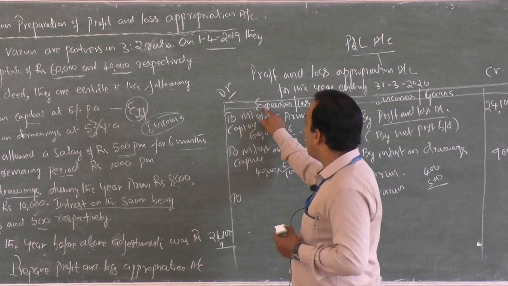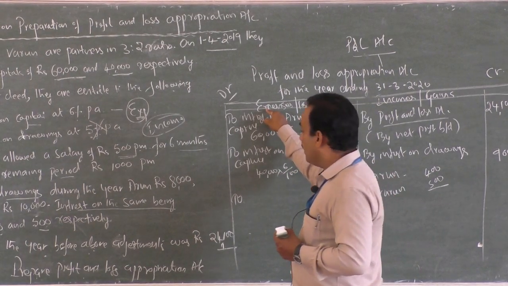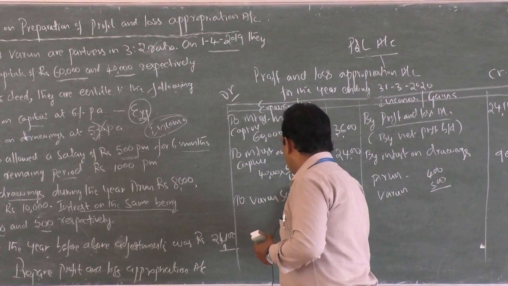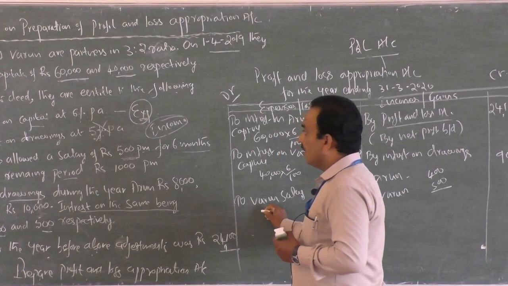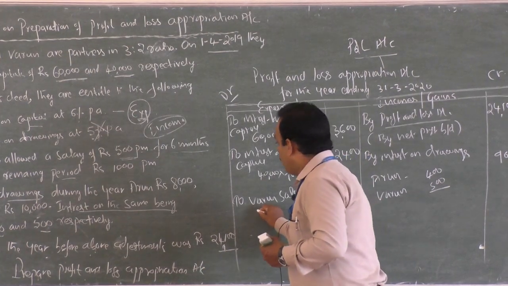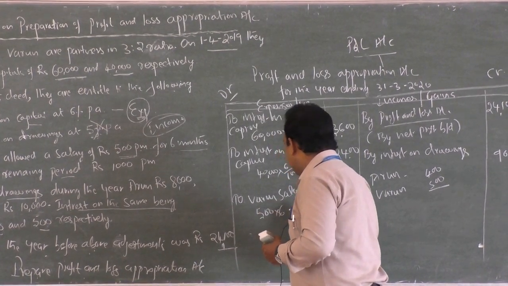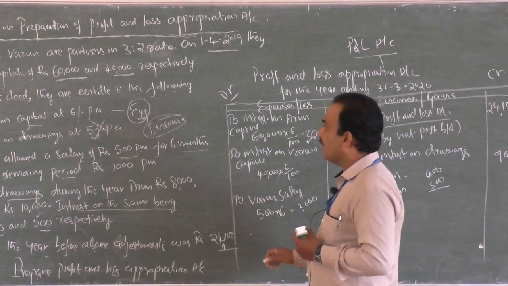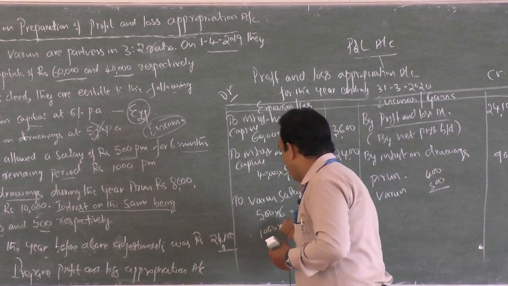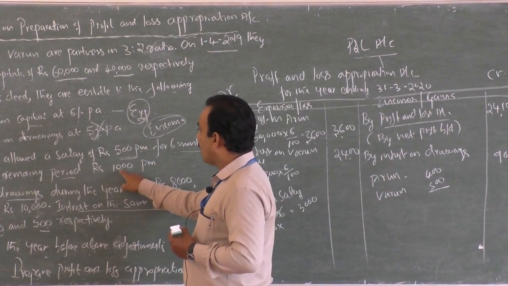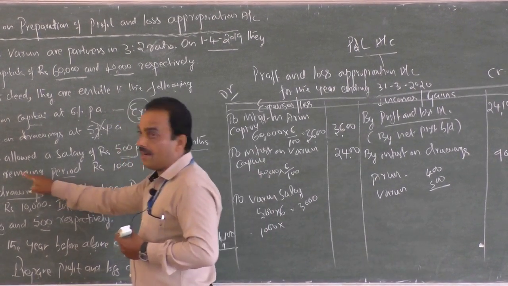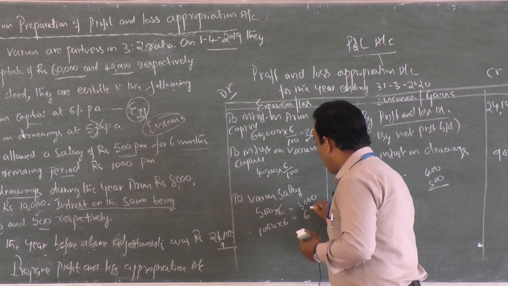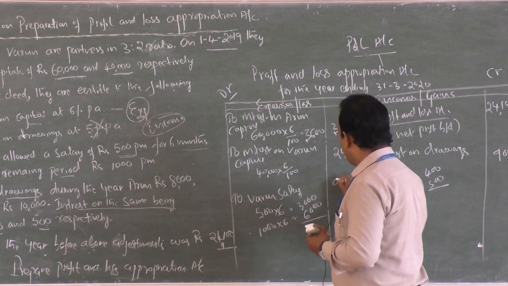So to salary, salary is an expense to the business, debit all those expenses. So to Varun salary. 500 rupees for the first 6 months, so 3,000. Further increment, 1,000 per month for the remaining period. Remaining period means a further 6 months, so that is 6,000, so that is 9,000.